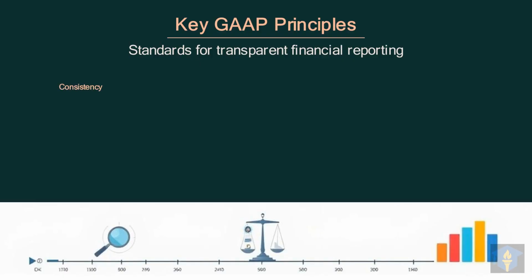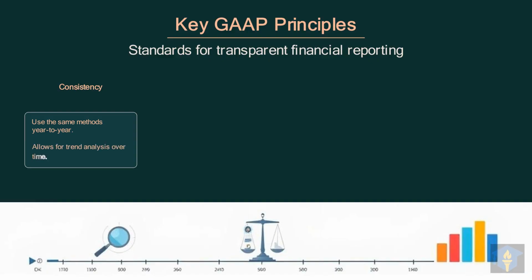First up is consistency, meaning businesses should use the same accounting methods over time. By using consistent methods year to year, companies allow for meaningful trend analysis and performance evaluation. This consistency is crucial as it allows us to effectively analyze trends and compare financial data over time.